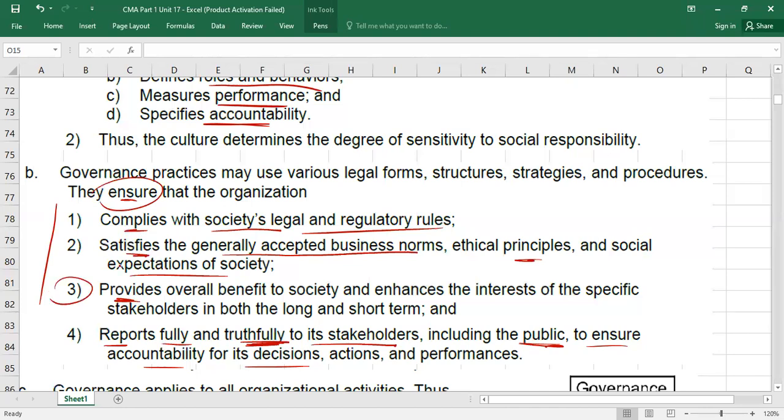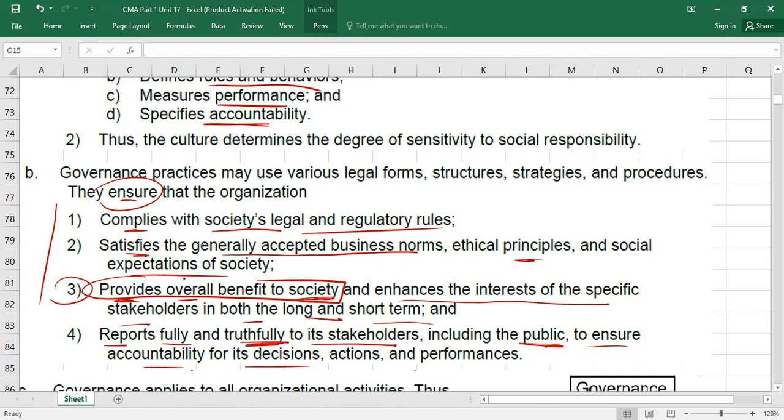The third point, which I skipped, I'm explaining now. Good governance will provide overall benefit to the society and enhance the interest of the specific stakeholders in both the long and short term. It means the purpose of good governance is to provide overall benefit to the society. Sometimes we do corporate social responsibility also. For example, sometimes large companies construct playgrounds for the people, free of cost. So parks, dispensaries, things like that. Good governance will ensure that we are providing benefits to the society also.